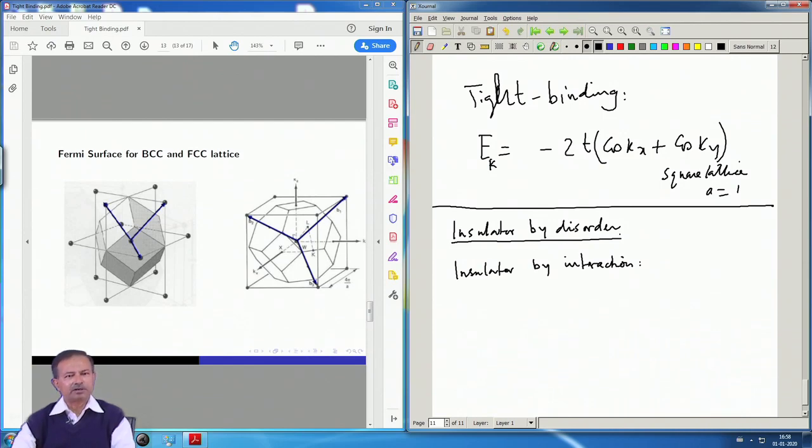These are still single particle states. These states dramatically change their character, and that is that these states are no longer extended states like in the Bloch theorem that we got, plane wave extended states. These become then localized. So, the nature of the states changes, and that is called Anderson's mechanism for disorder induced metal to insulator transition.